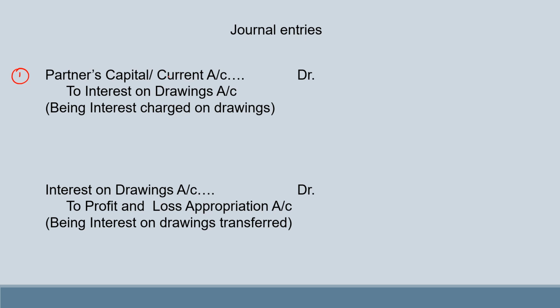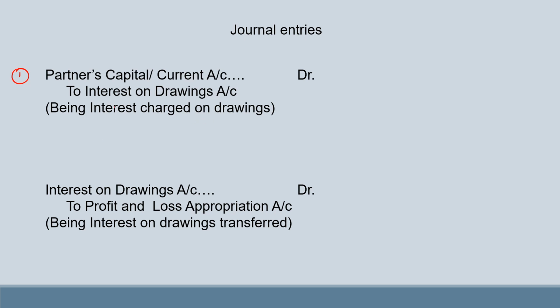Now, why are we using the term capital or current account? Because if they are following the fixed capital method, then the interest on drawings would be passed through the current account. And if the firm is following the fluctuating capital system, then the interest on drawings would go through their capital account. That is why, on the basis of the capital account system, we would be using the term capital or current account here. And because it is being taken out from the partner's capital or current account, it is being debited. So this is the entry we pass when interest on drawings is charged by the firm.